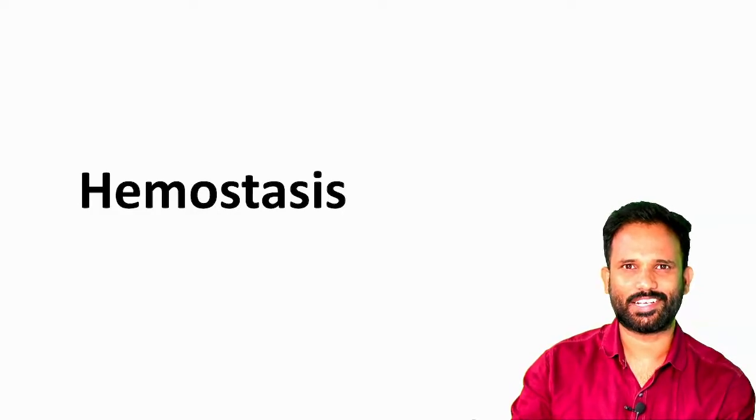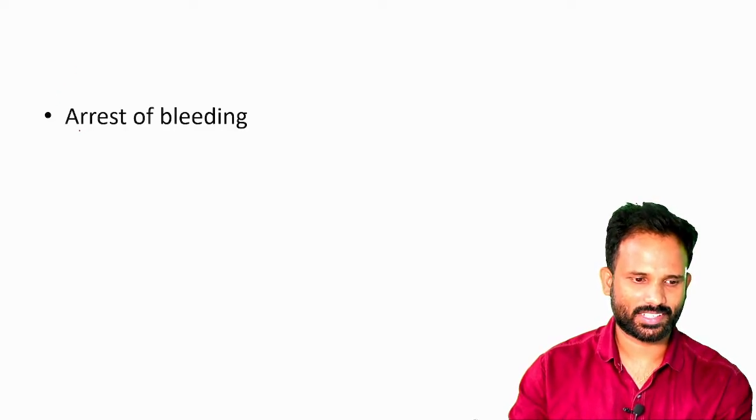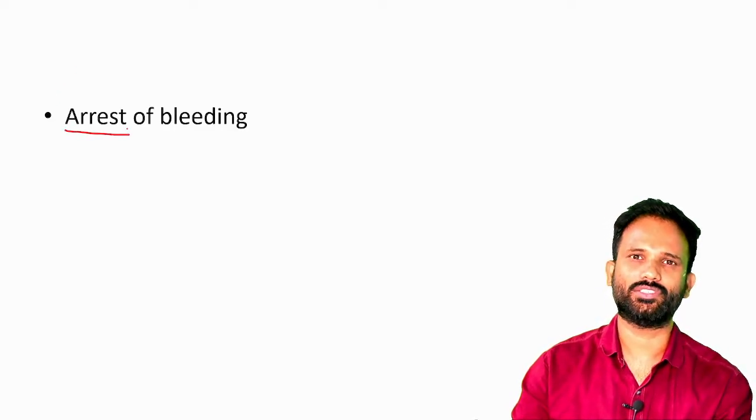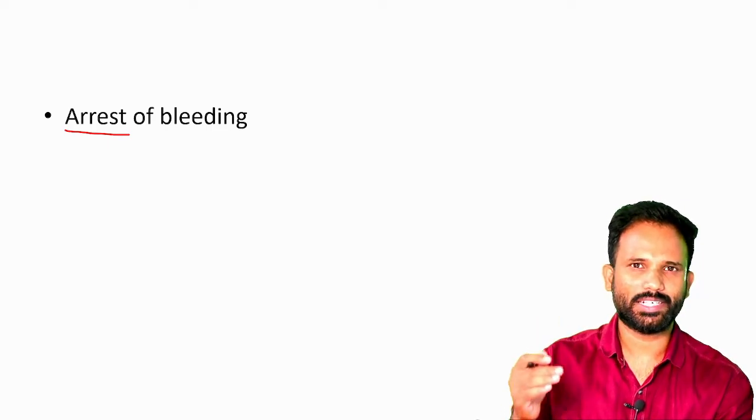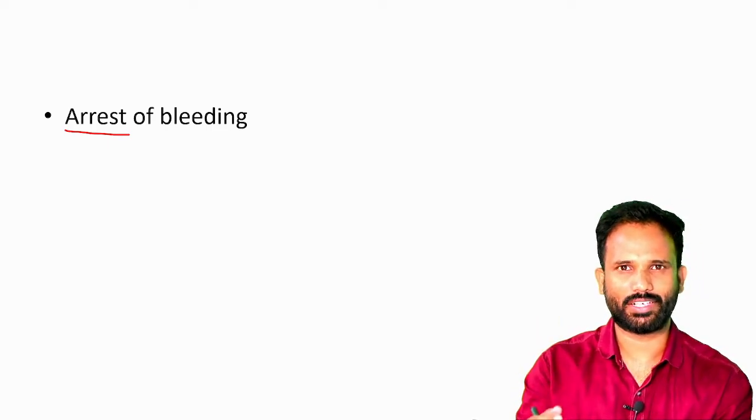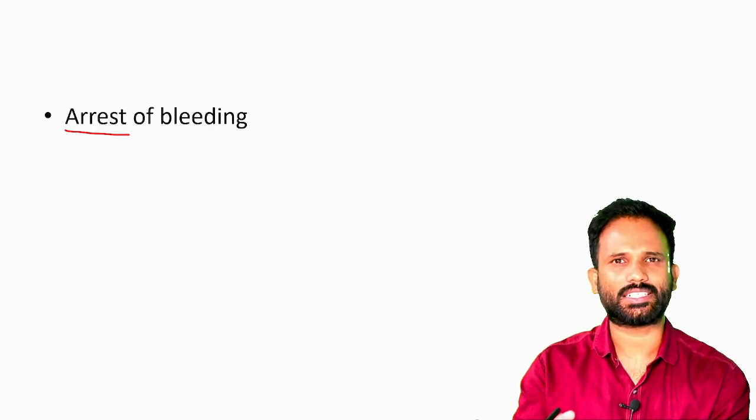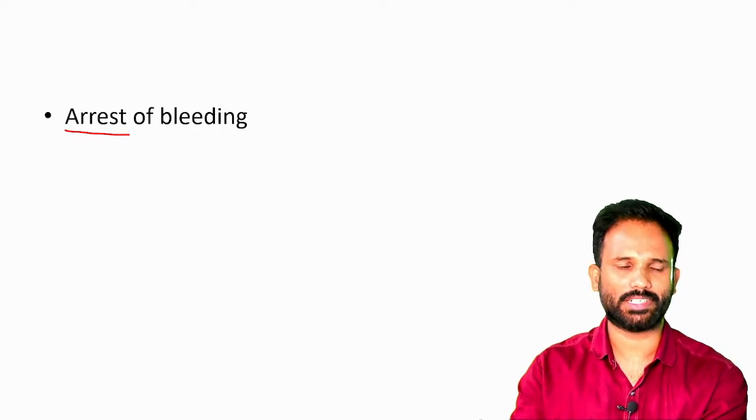Hi guys, today we'll talk about what hemostasis is. Hemostasis is nothing but arrest of bleeding. Whenever an injury occurs, the bleeding has to be stopped after a while. So what are the steps that occur inside the body to stop that bleeding?